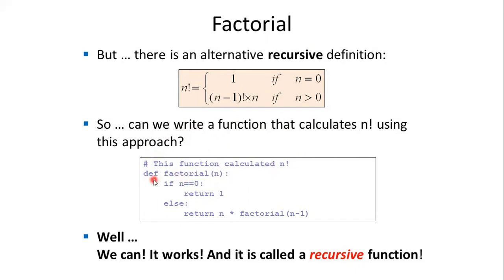You can see there is a function called the factorial function. If n is compared with 0, and the value of n is 0, immediately it is going to return the value 1. Else it is going to create a recursive call. In this function, you can see it returns n into factorial of n minus 1, nothing but the function name with n minus 1. This factorial of n minus 1 is going to create a recursive call. So this is called a recursive function.